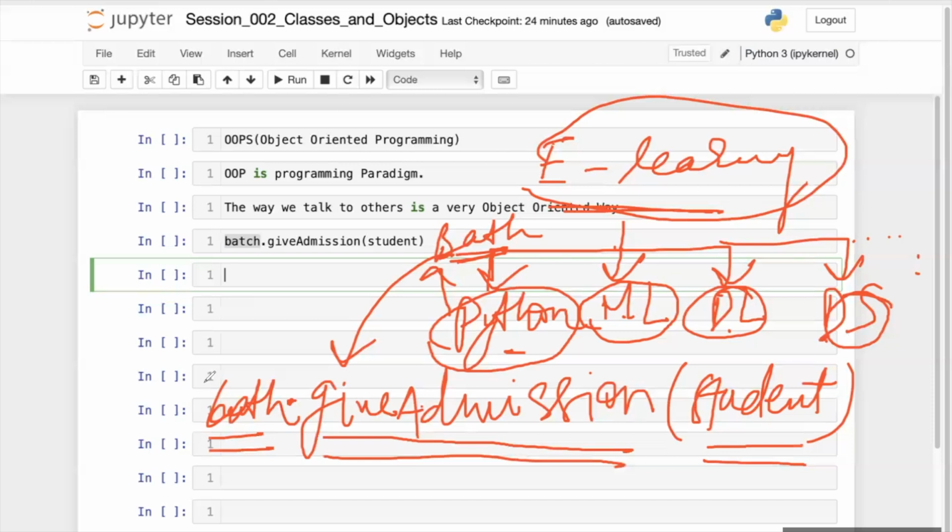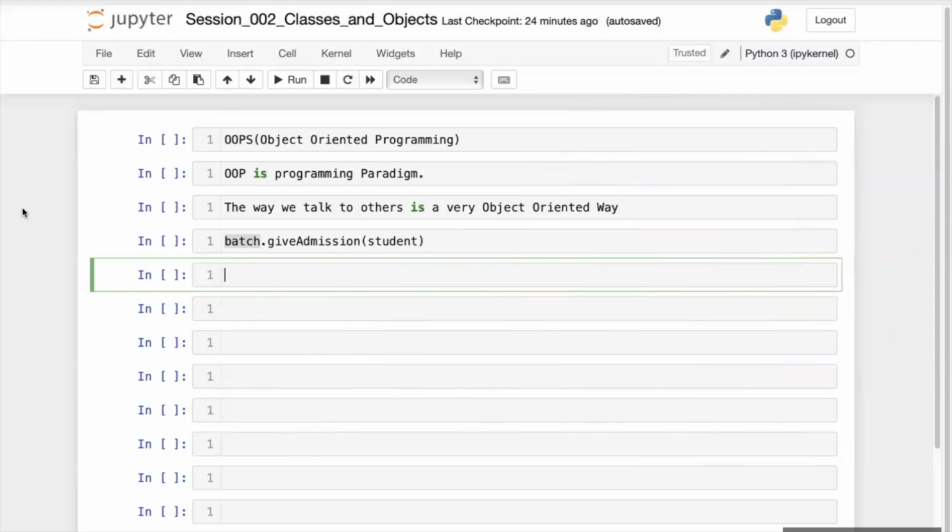So if you logically understand the flow, this is a batch which is an object, and this object has certain functionality, give admission, and I am passing an argument, student, to this functionality. Is this clear to you? Yes. Fine. This is a very simple thing that I have explained right now.